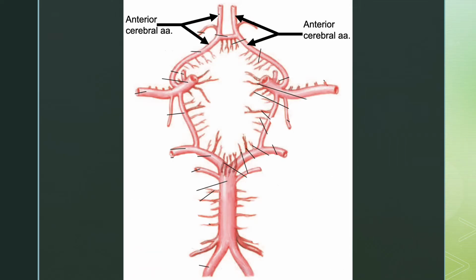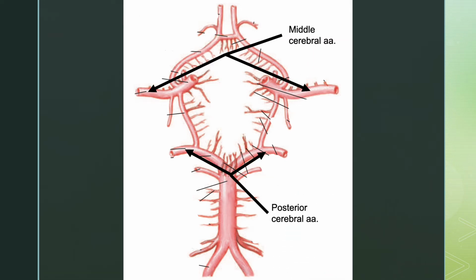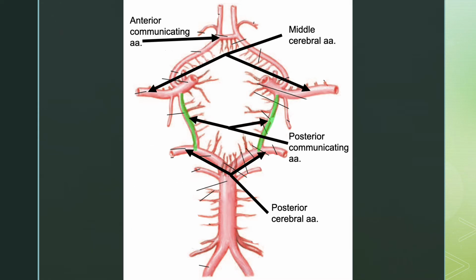The anterior cerebral arteries supply the anterior communicating artery, while the middle and posterior cerebral arteries supply the posterior communicating arteries. The cerebral arterial circle is supplied by both the anterior and posterior communicating arteries.